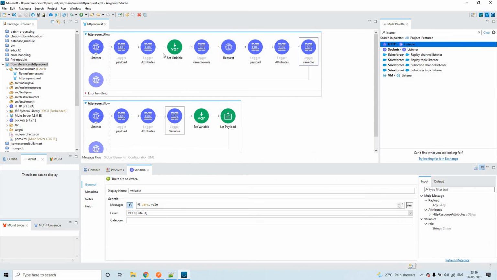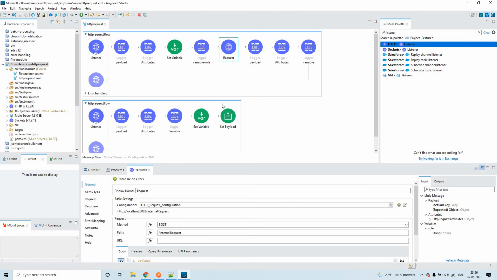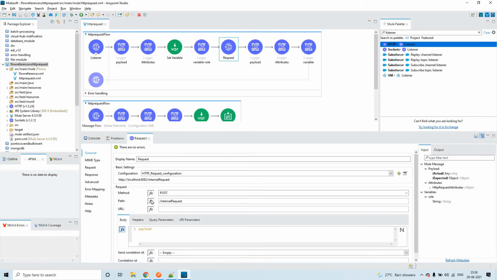So that means we cannot share the variable values directly through HTTP request, or from this flow back to the HTTP request, or the operations that are very next to the HTTP request. We cannot share the variables directly. Still, we can share them in a different way.